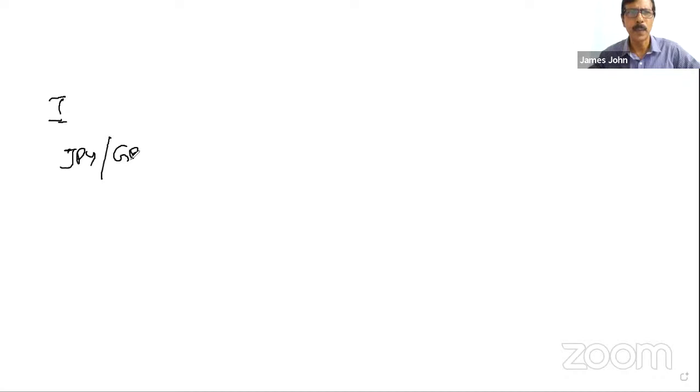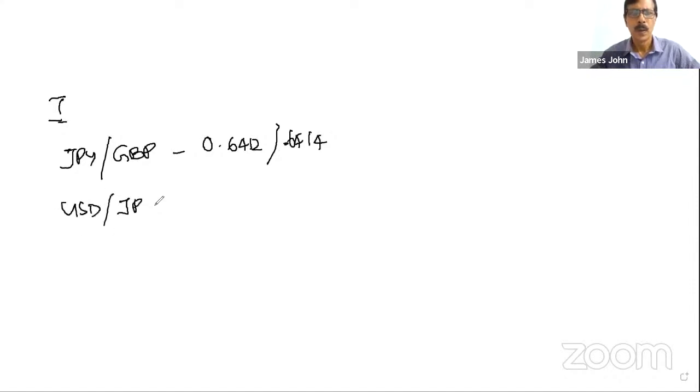JPY GBP 100 units, 0.6412. Selling rate is 0.6414, sir. Okay. USD JPY 114.63.